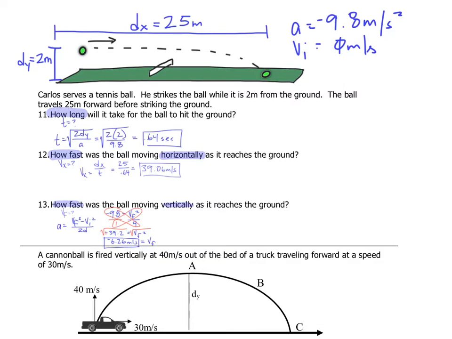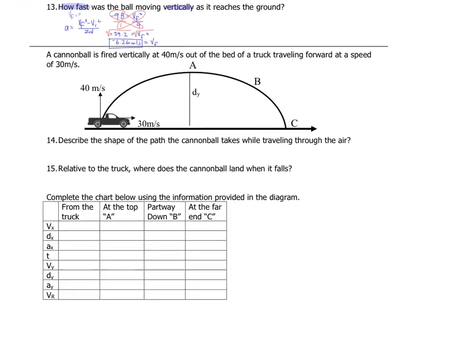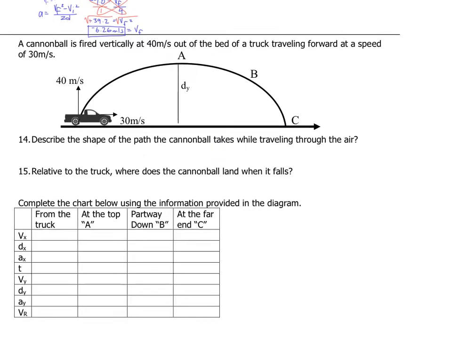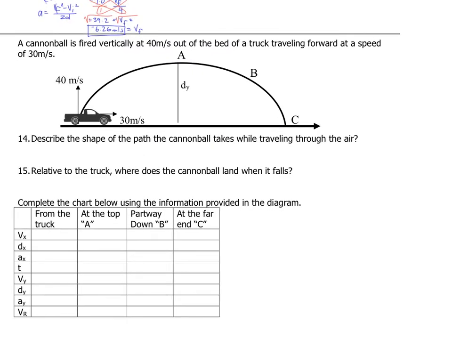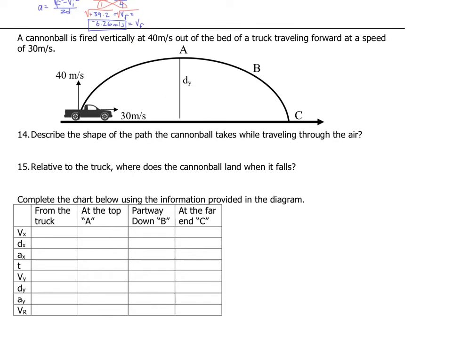Now looking down here below. Cannonballs fired vertically 40 meters per second out of the bed of a truck, traveling forward at a speed of 30 meters per second. So what you're looking at is a truck traveling horizontally at 30, and it's going to fire a cannon vertically at 40, and it's following this pathway here.